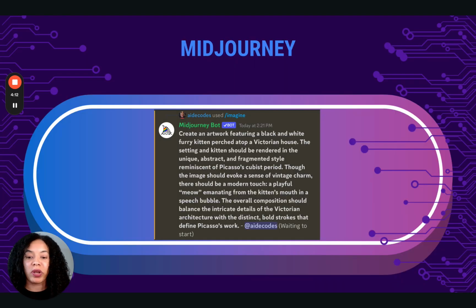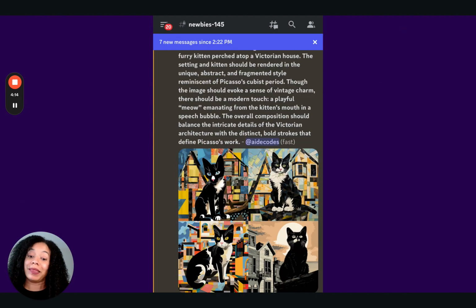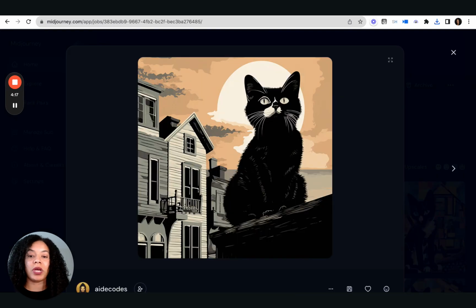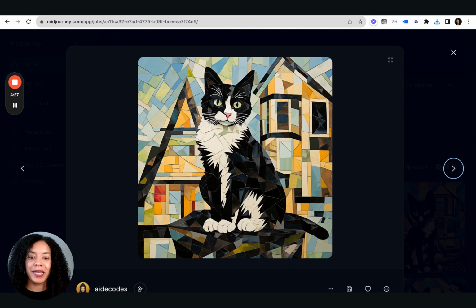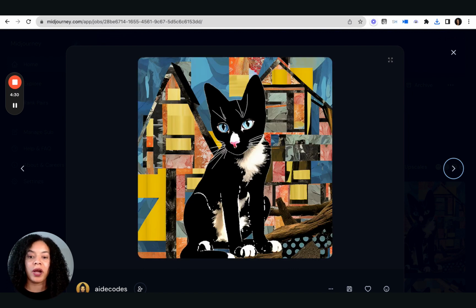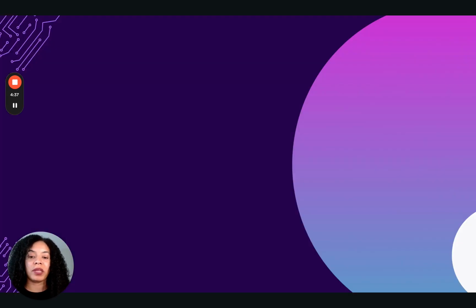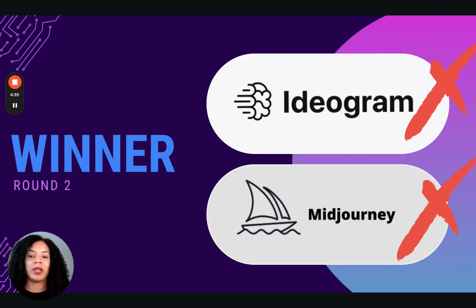Same prompt went into Midjourney, just so you can see here. I think this gets to it a little bit better, right? So I said Picasso, I said a Cubist feel. This one, not so much a Picasso Cubist feel, but it did try to get the broad strokes of Picasso, which you're seeing more here. Also in this image, I think this one probably is the best of those images thus far. And then finally this image. Again, none of them got the meow, and therefore I think they kind of fell short of what I wanted.